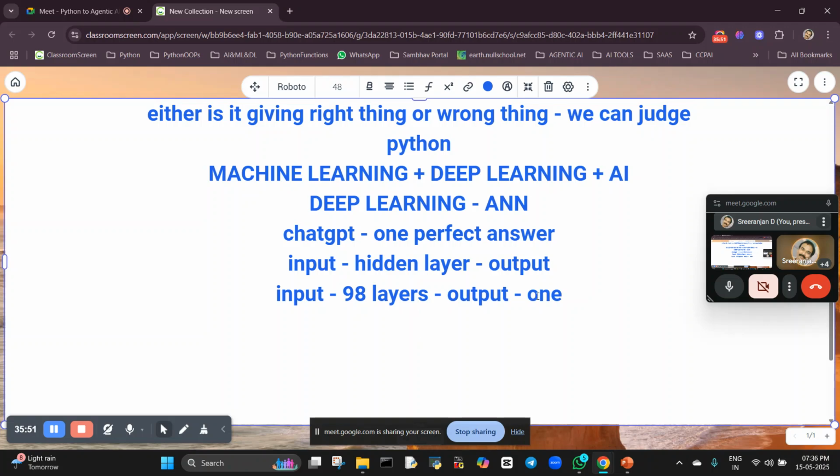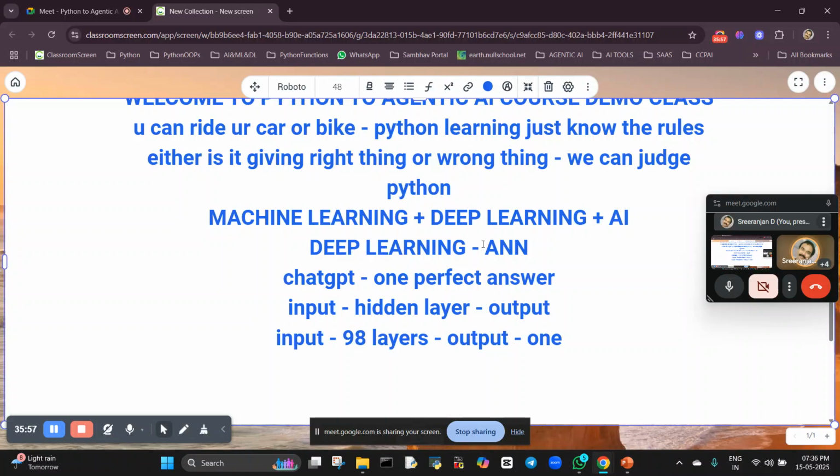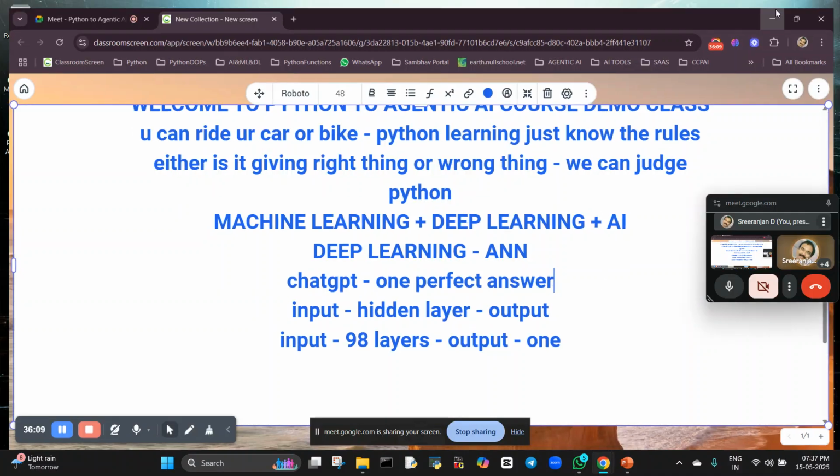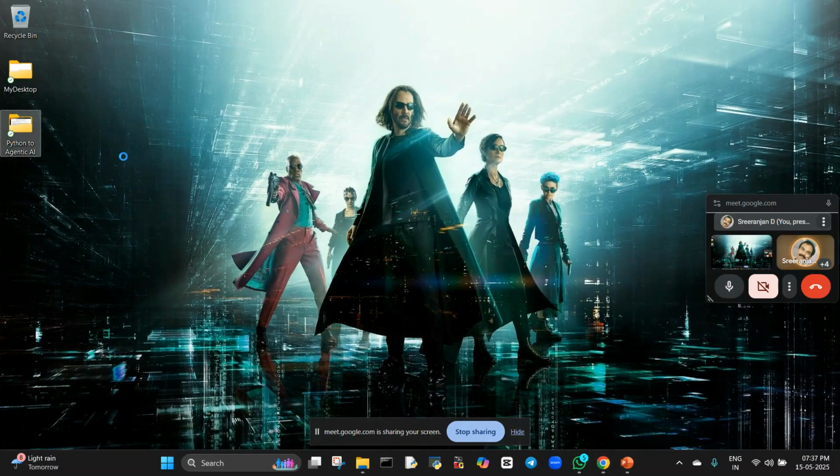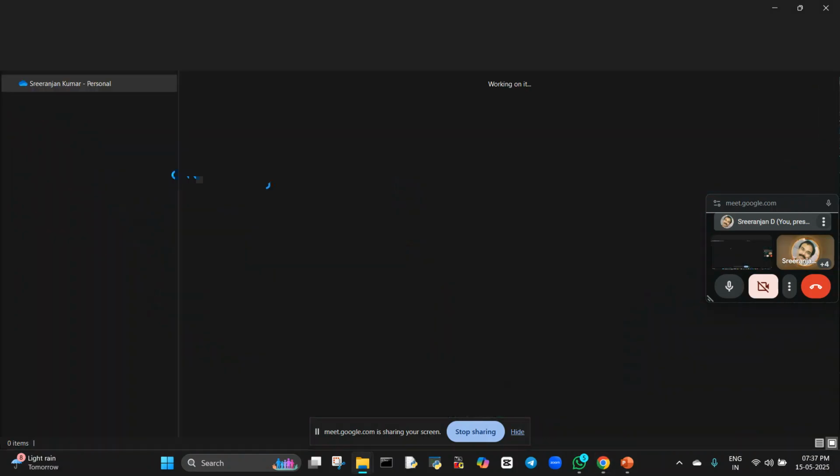Good. In our brain we have so many neurons. In deep learning, we are going to create artificial neural networks. How our brain works exactly, we are going to create in a programming scripting language. So definitely we will be getting deep learning. Deep learning is one of the parts.